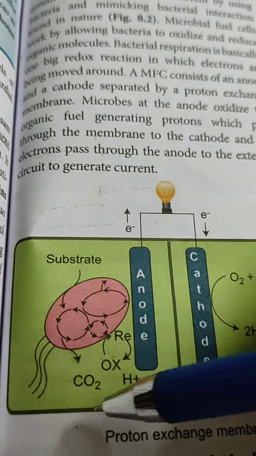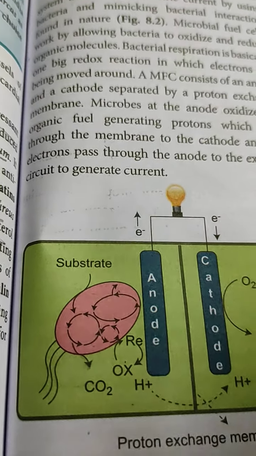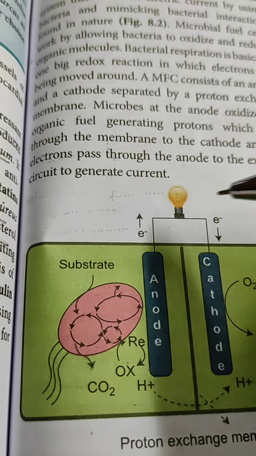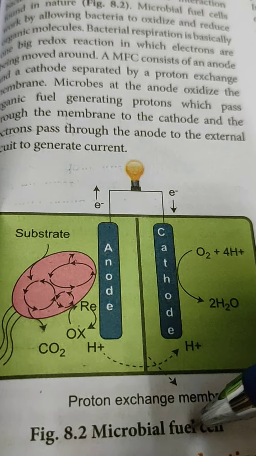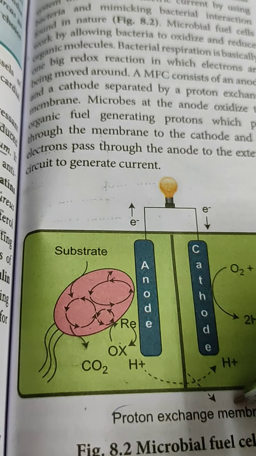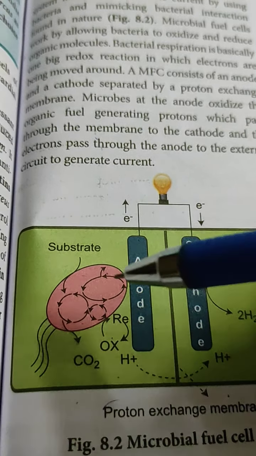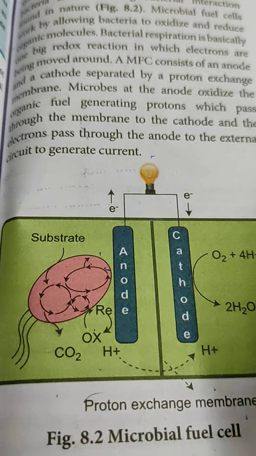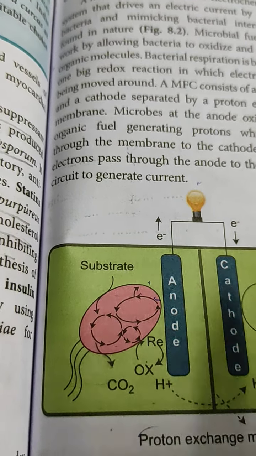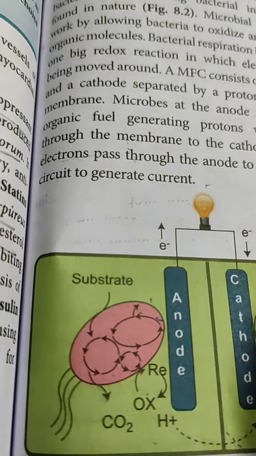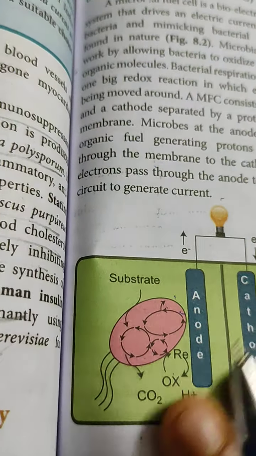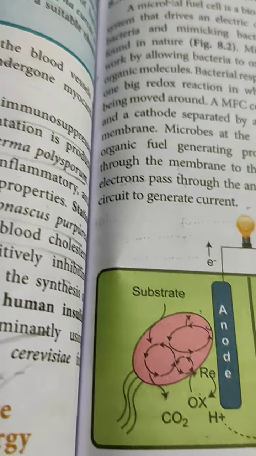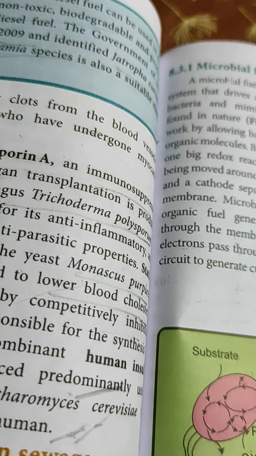The protons pass through the membrane to the cathode, and the electrons pass from the anode through the external circuit to generate the current. This is a very simple technology to generate electricity. So that is called MFC, microbial fuel cell.